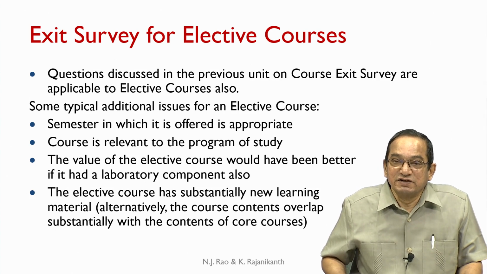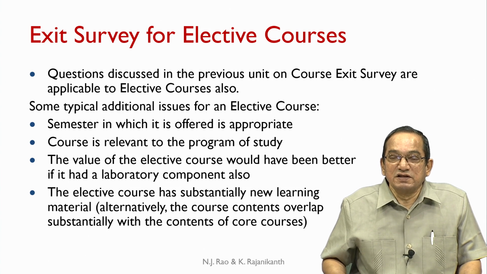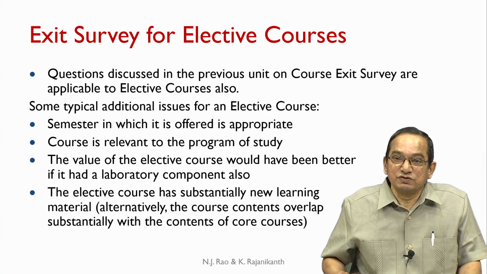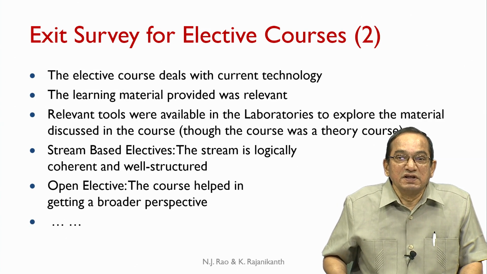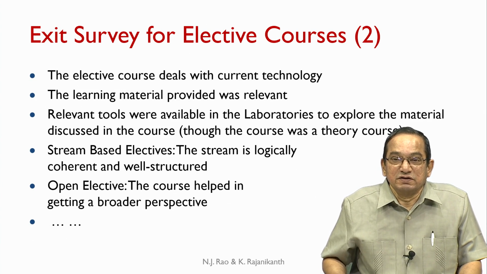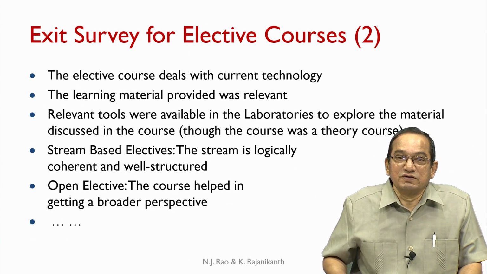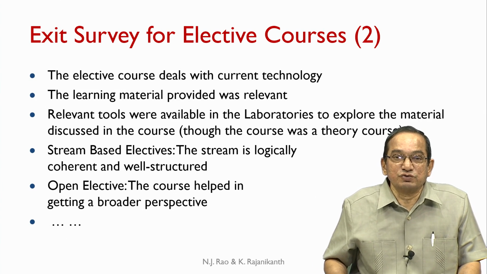Obviously, if the students feel that there is a substantial overlap in the content between this elective and some other core course, then the usefulness of that elective naturally gets diminished. The elective course deals with the current technology. On a scale of strongly disagree to strongly agree, we can get the responses of the students.